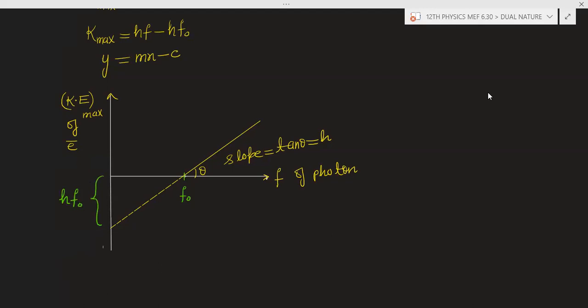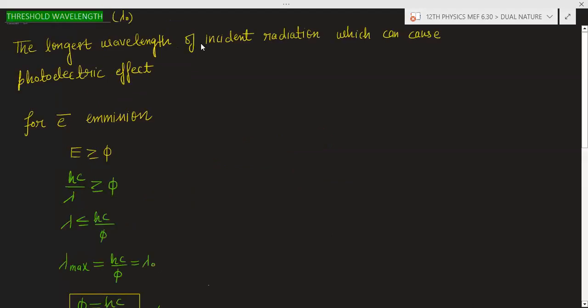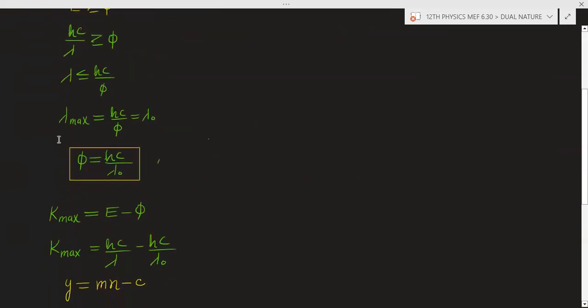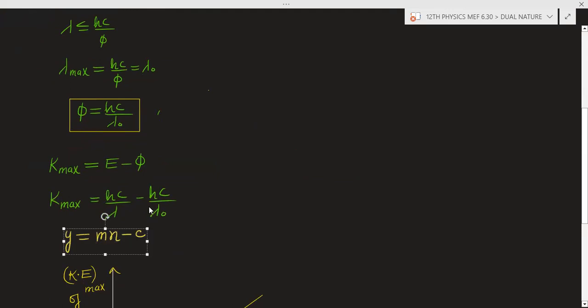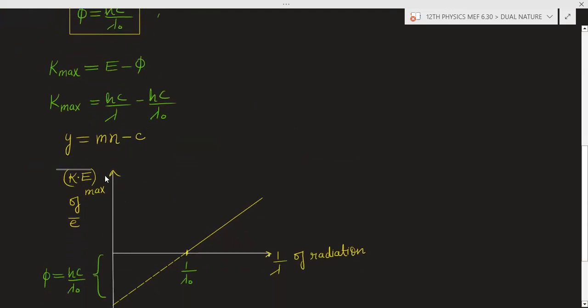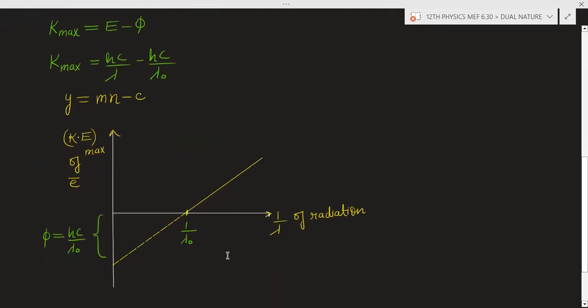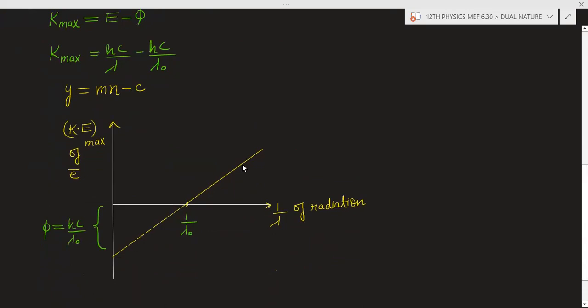After that, I discussed the threshold wavelength, the longest wavelength of incident radiation which can cause the photoelectric effect. For electron emission, you follow the same process and you will get phi is equal to hc by lambda naught. When you put it in this equation, you will get this equation, which is an equation of a straight line. If you draw the graph between the maximum kinetic energy and 1 by lambda, you will get this straight line graph.